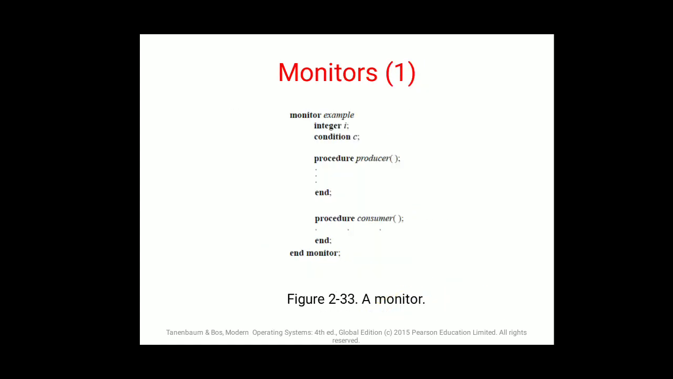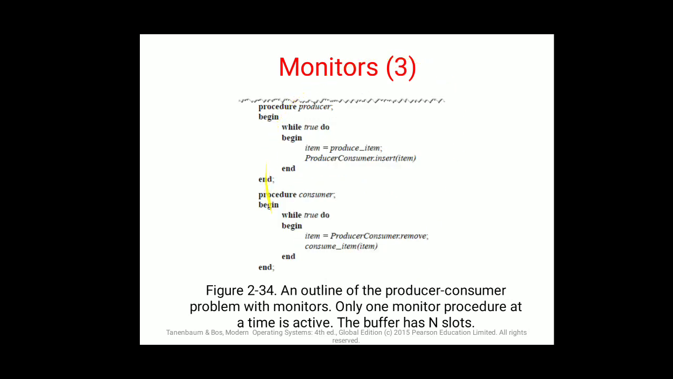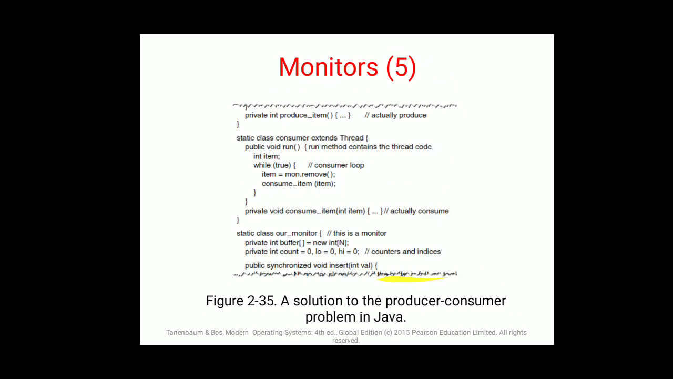Now monitors: how do you use a monitor with processing? So this is an example written in a C-like language. Condition C, then end procedure consumer, end monitor. So whenever you are using a monitor, this keeps the coding of the execution in the backend, as in Java.